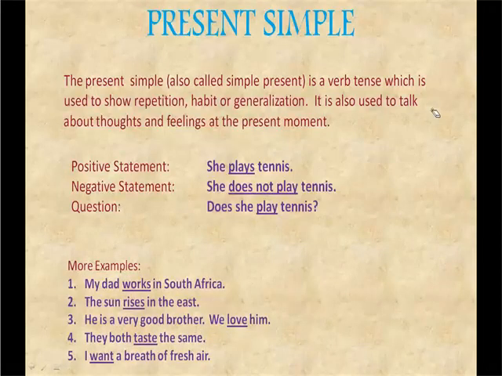My dad works in South Africa. Works. Usually in simple present, if the subject is singular, the verb will end with S. The sun rises in the east. He is a very good brother. We love him. They both taste the same. I want a breath of fresh air. So everything refers to the now. That is why it is called present simple.